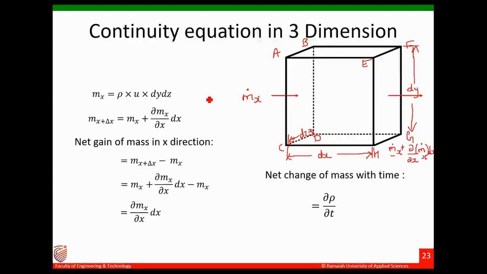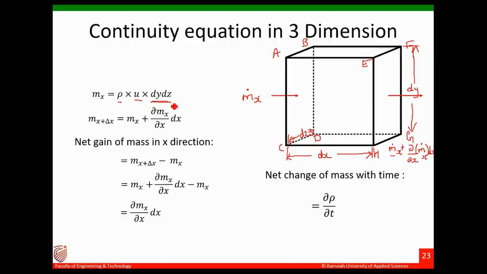Okay, so now what is m dot x? It is density into velocity in x direction into the area of the face. What is the area of the face? See, ABCD. So what is the area? Length into breadth. Length you can call dy, and this is dz.